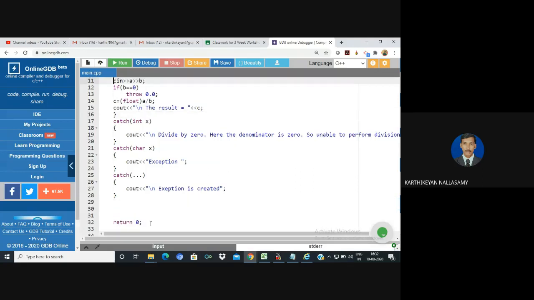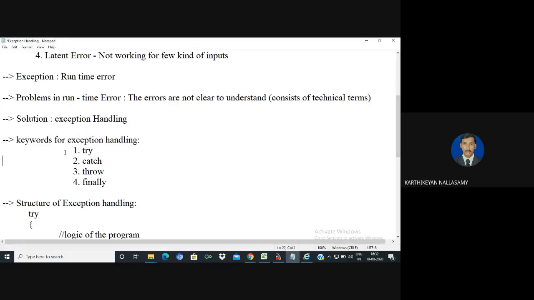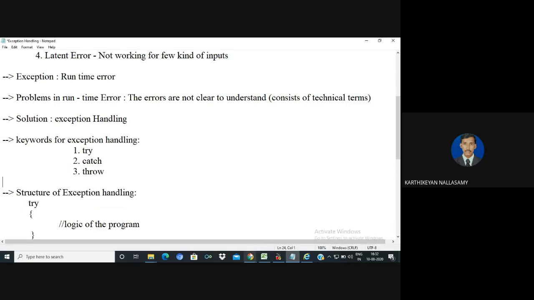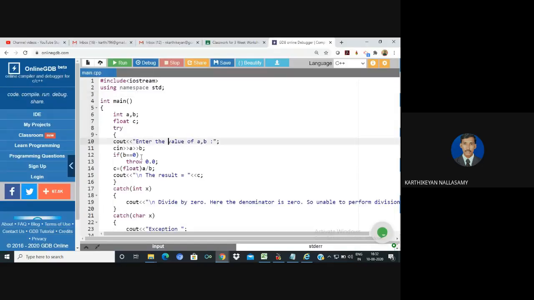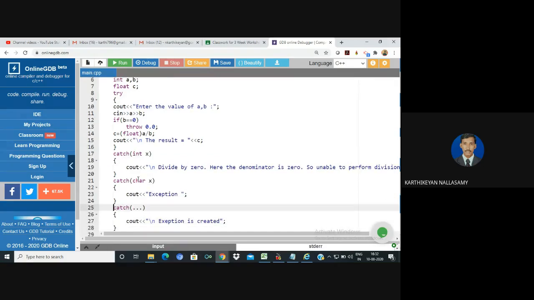Only three keywords are normally used in exception handling: try, catch, and throw. C++ won't support finally. Java supports a finally block. From this we can easily understand that the try block is for detecting exceptions, so all the logical parts must be defined in it, and the catch block is for finding solutions. Whenever an exception is detected, it is passed by using the keyword throw. By using multiple catch blocks we can handle it.